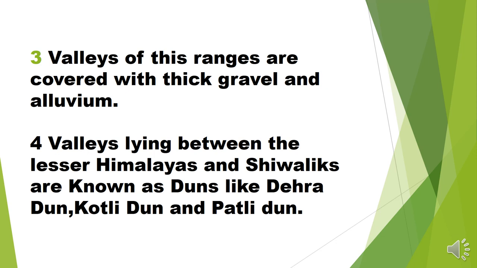So the Himalaya has three parallel ranges. The upper part is called Himadri, the middle part is called Himachal, and the below part, the southern part, is called the Shivalik range.